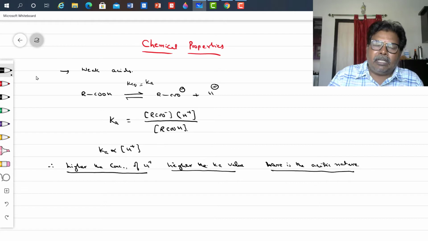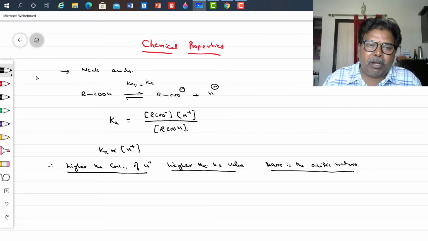So higher the Ka value, higher the acidic nature. Ka values are obtained from experiments. From Ka values we can say whether an acid is a weak acid or a strong acid.